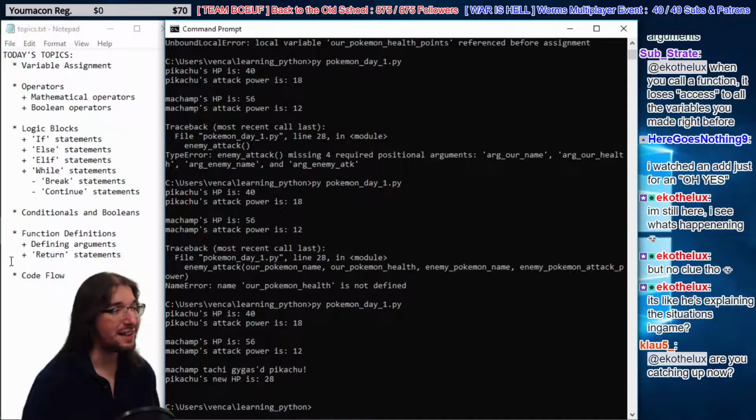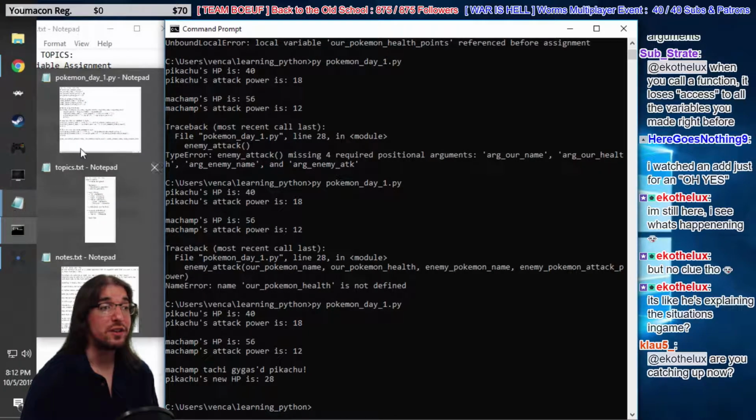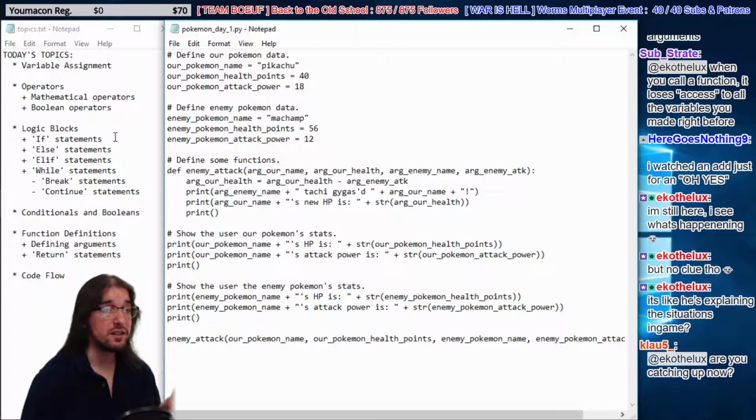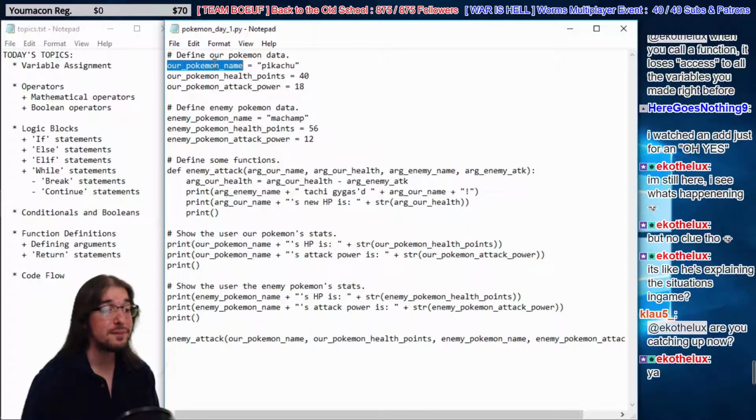I know, I've been talking very fast. You guys are probably reeling. So much information. Let's go back to the basics, right? So, first thing we do in our code, define some variables, right? We have a variable name here. We can call these variables whatever we want. We have an assignment to a string literal. So our Pokemon name, from now on, is equal to some text, says Pikachu.